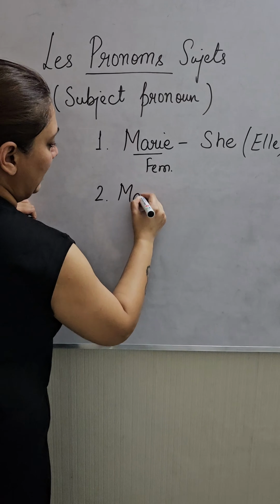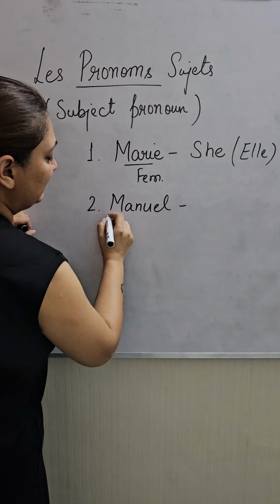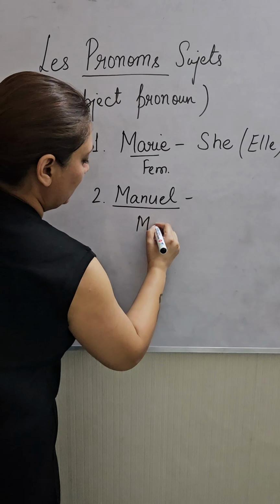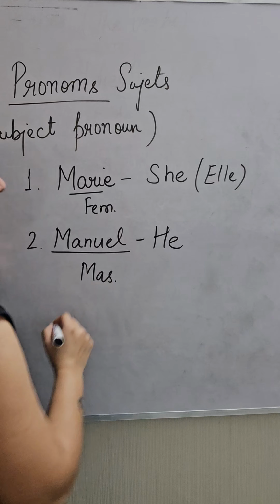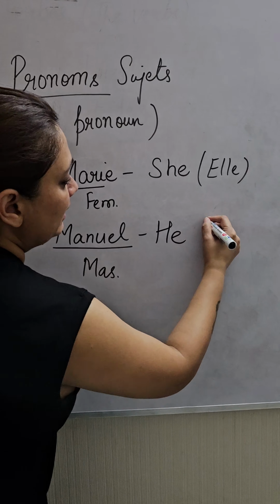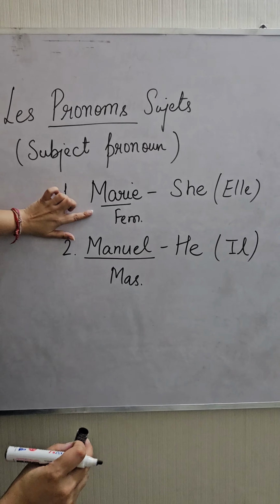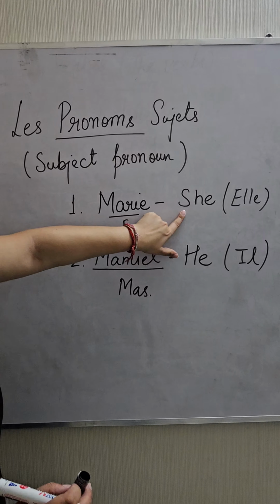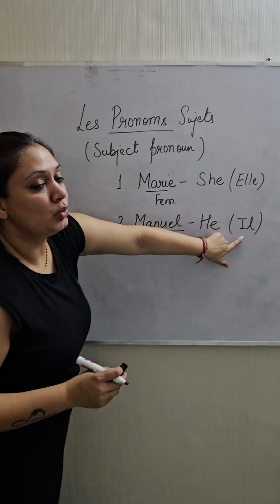Now, if I write Manuel, what do you mean by Manuel? Manuel is a name. This is a masculine name. If I want to translate it, can I write it as he? And he in French will be il. So, Mary, singular person, she changes to elle. Manuel, he changes to il.